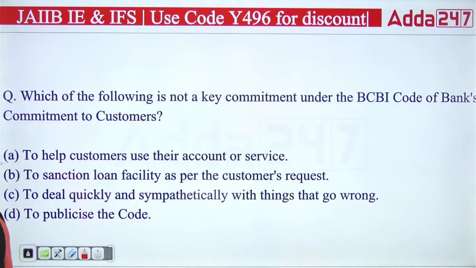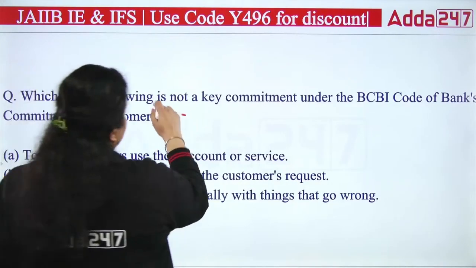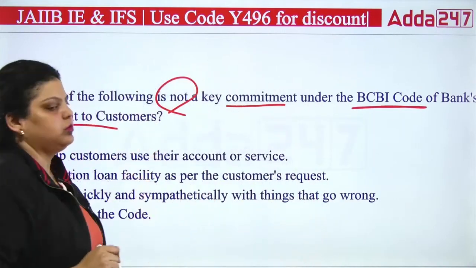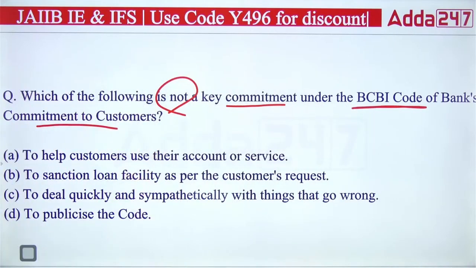Next question. Which of the following is not a key commitment under the BCSBI Code of Banks Commitment to Customers? Question is asking which of the following is not a key commitment.